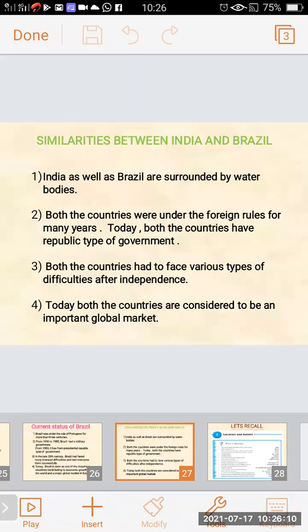India as well as Brazil are surrounded by water bodies. Both the countries were under foreign rule for many years. Today, both the countries have a republic type of government. Both the countries had to face various types of difficulties after independence. Today, both the countries are considered to be an important global market.